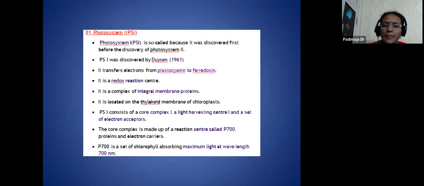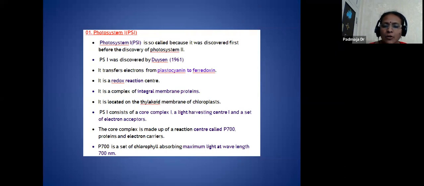These are membranes that are present on the thylakoids of the chloroplast or the grana. PS1 consists of a core complex 1, and it is associated with the light harvesting center 1 and a set of electron acceptors.